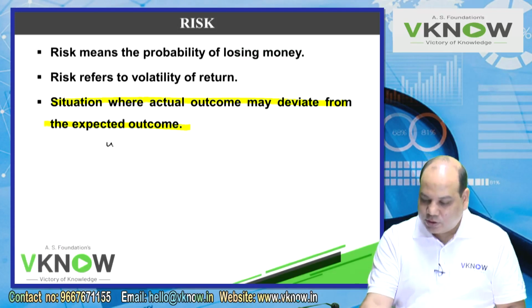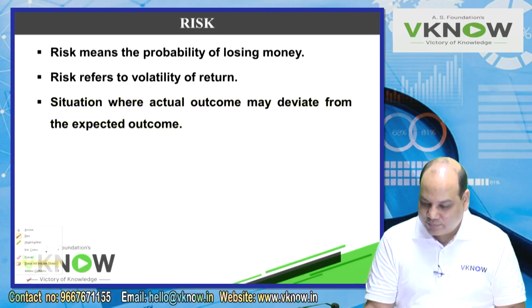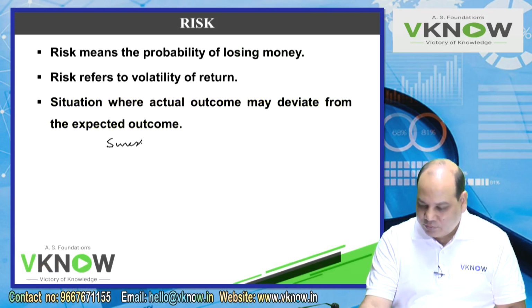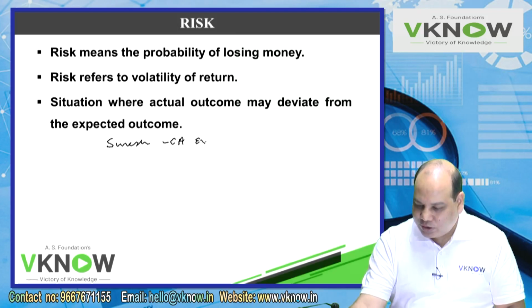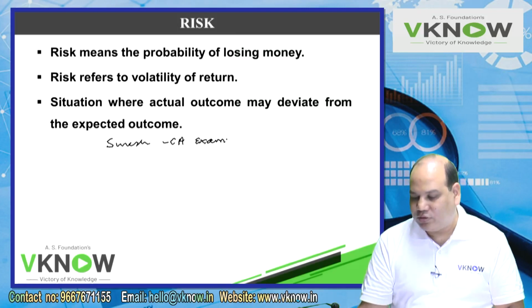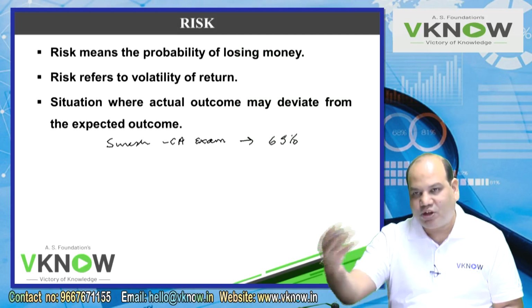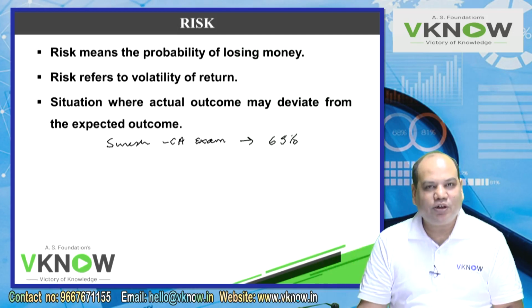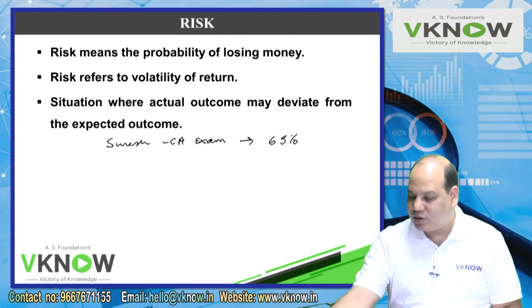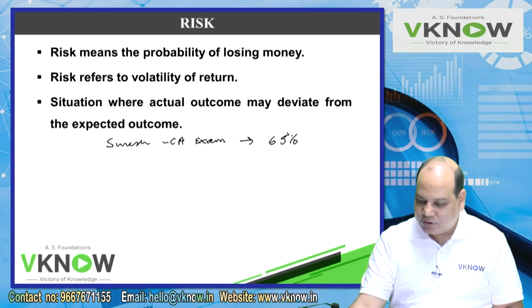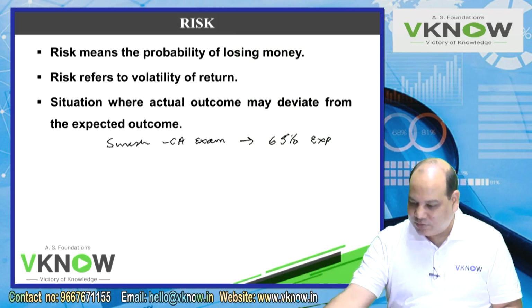So Suresh was coming out of the examination hall. Which exam? CA exam. I asked him, how was the paper? He says, sir, it was very good. Whatever you taught, I found that similar questions were there in the exam, so I will get 65%. This is expected.